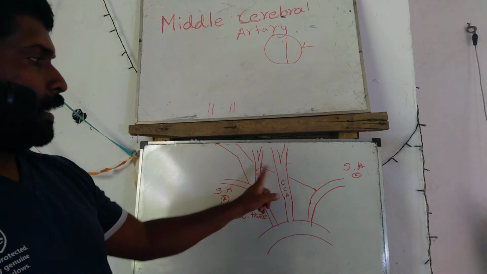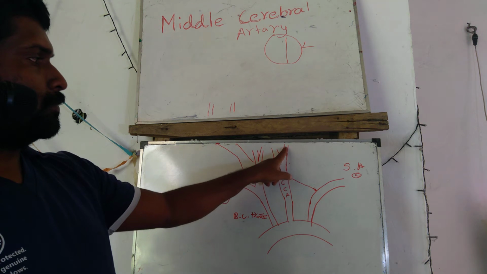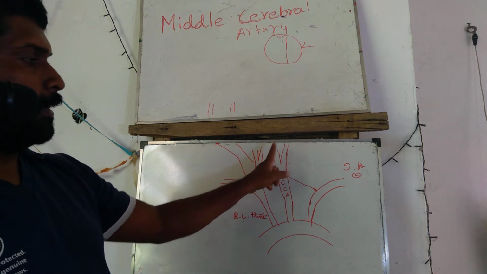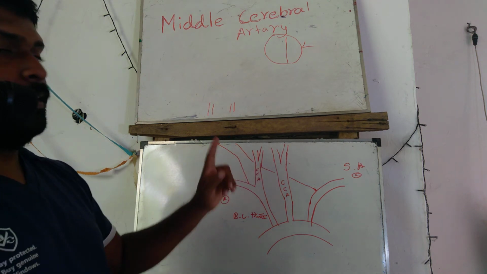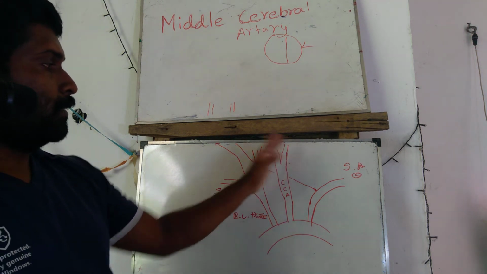Then the common carotid artery branches to divide into the internal carotid artery and the external carotid artery, on the left side and right side.